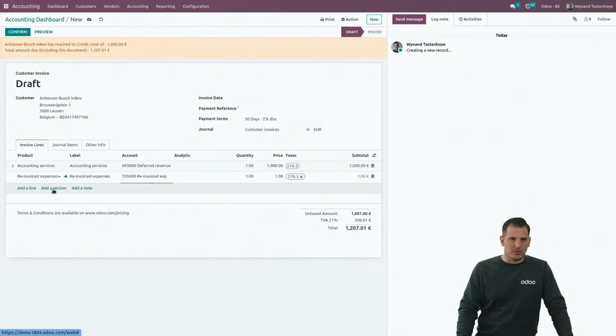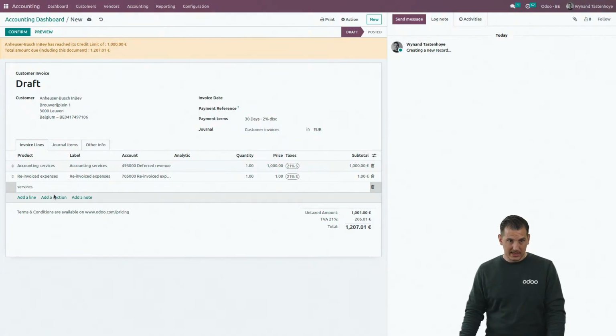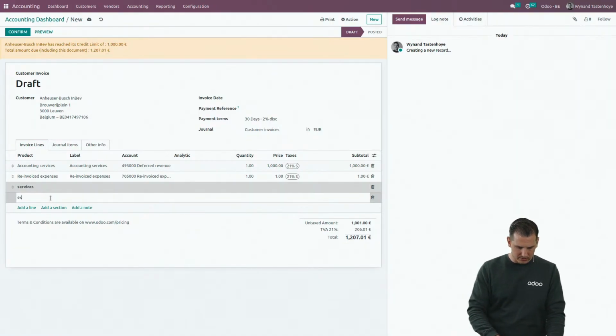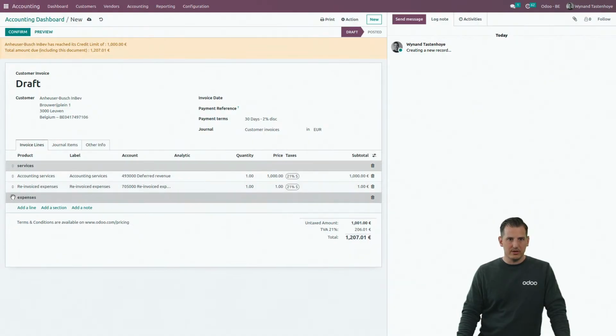But let's go back to the customer. He can also pimp a little bit his invoices. So we can add a section over here, for example, a section for services, and add another section for expenses, for example. Expenses. And these sections I can just drag and drop over here and the expenses over here.